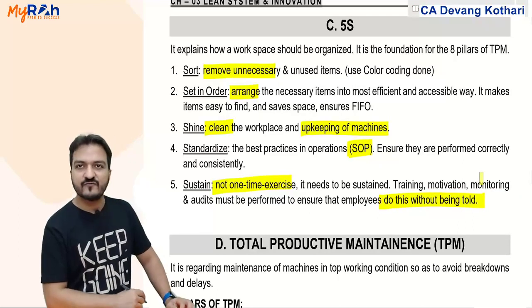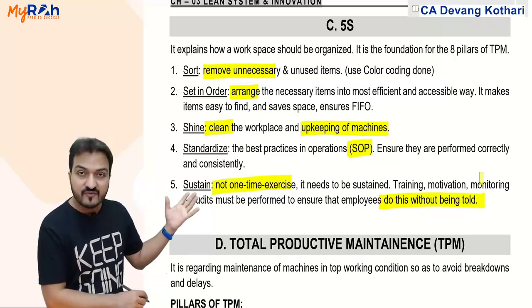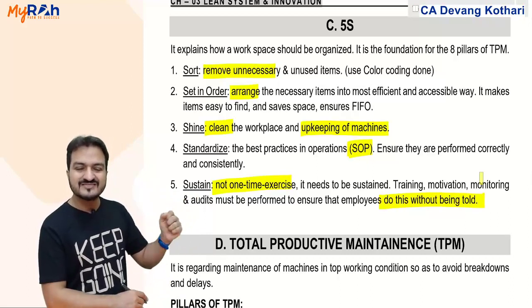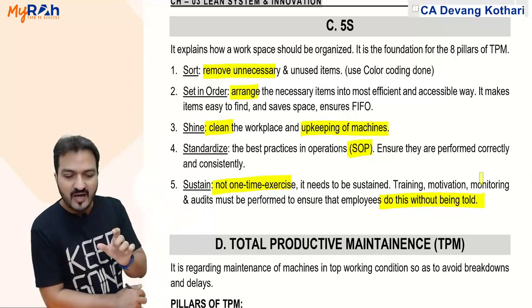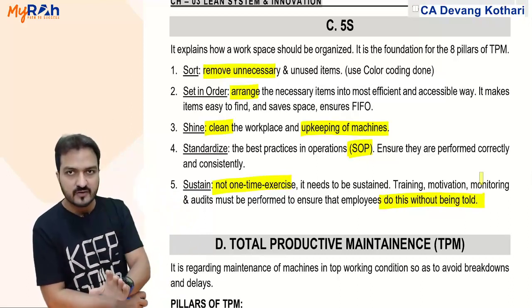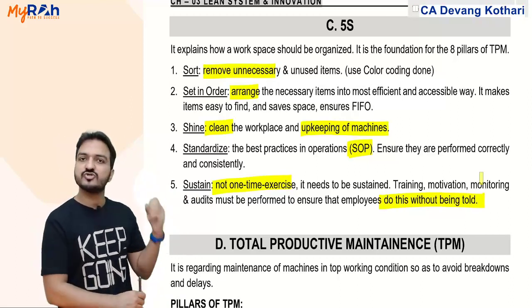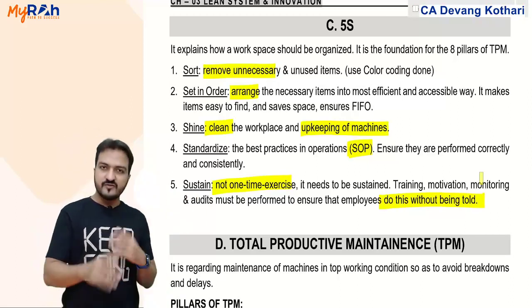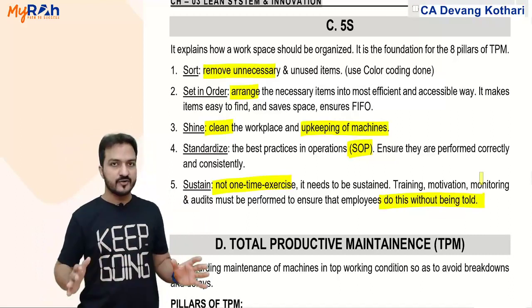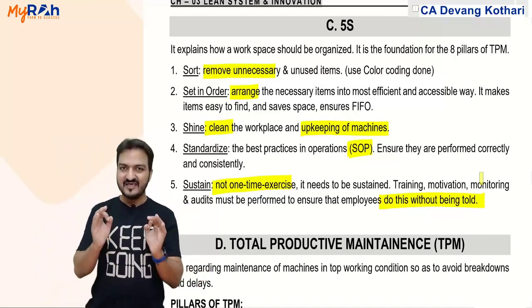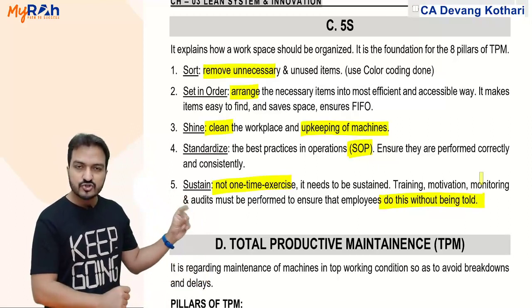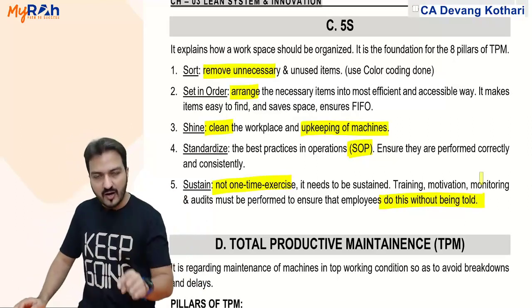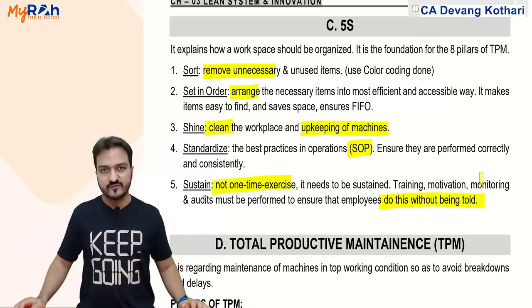These are my 5S. Look, the summary that I have given you here involves the main keywords. As such, this chapter is mostly theory, so the summary here is also mostly theory related. In a theory summary, I cannot give you all the content, but I'm giving you the main keywords. These keywords should definitely come in your answer when you answer the theory of this.